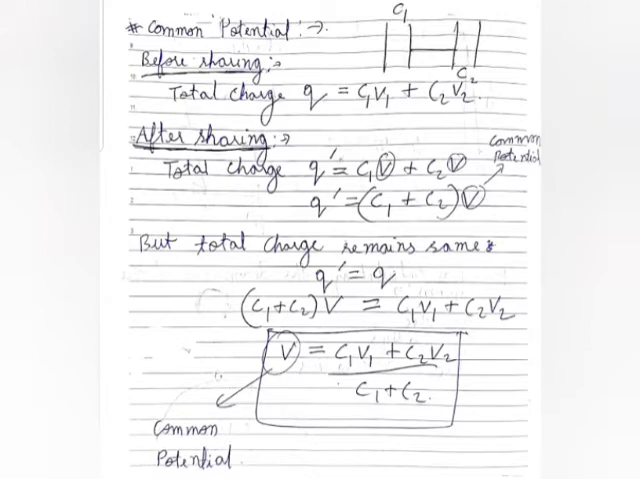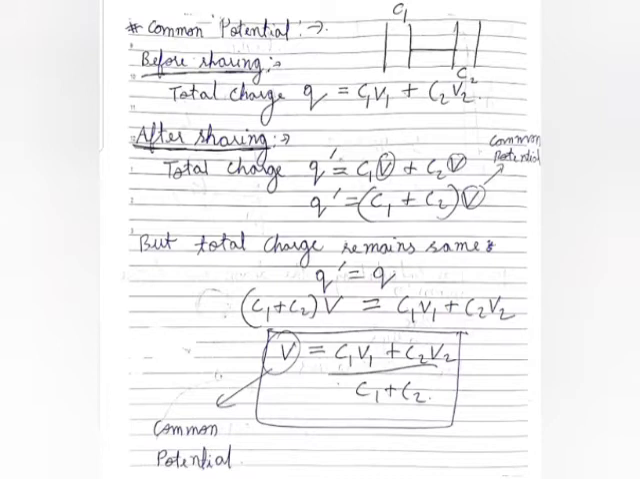Now we will take the other case, which is after sharing. Here let us consider the total charge as Q dash. For the first capacitor, the charge would become C1 V. Why not V1? Because now the potential is the same, plus C2 V. Again, why V? Because now the potential is the same for both the capacitors. There is no V1 and V2 now. So we can take V out as common, and we are left with Q dash = (C1 + C2) V. But the total charge remains the same. Obviously both the capacitors are sharing charges, but the total charge would always remain the same.